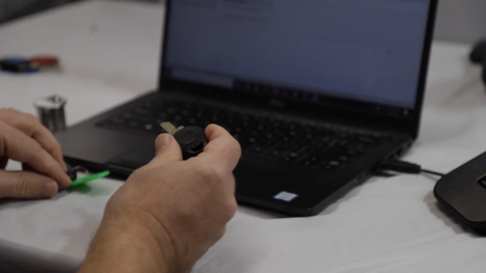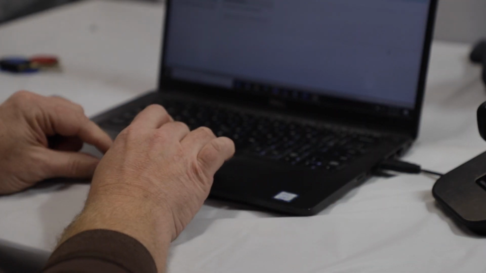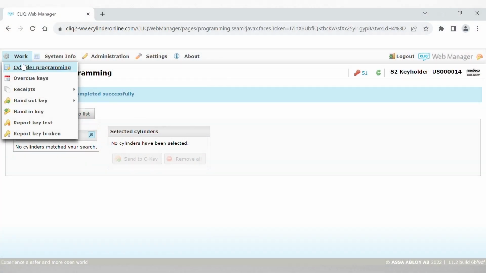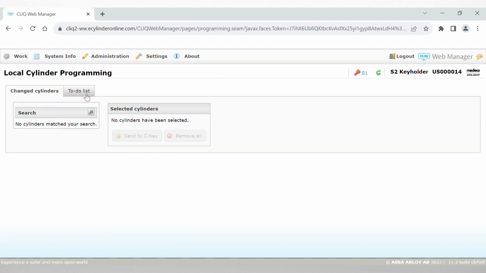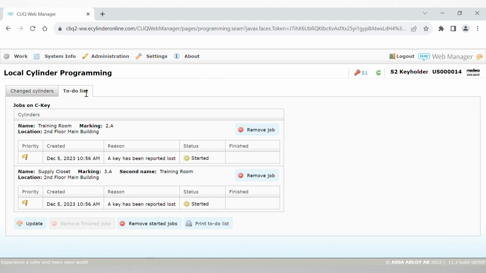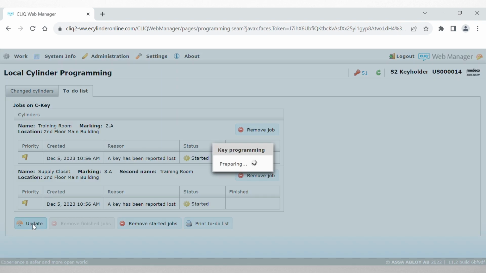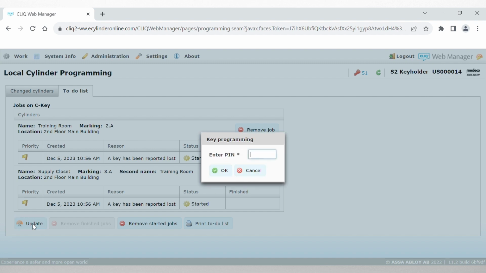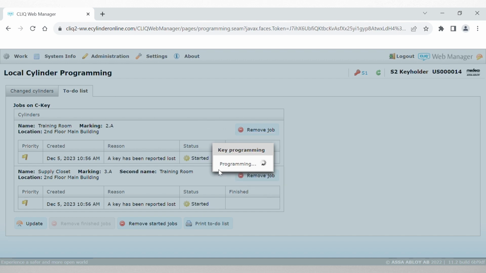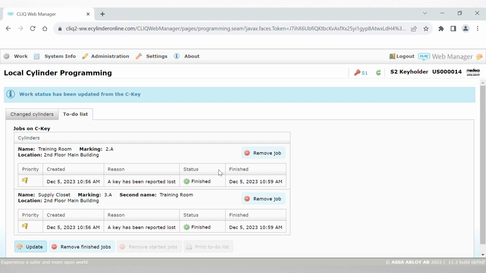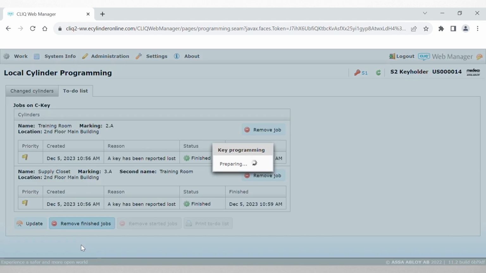To update the software with what we have done, we must bring the C key back to the software. Under Work and Cylinder Programming, go to the To-Do List tab, update the jobs, and remove the finished jobs.